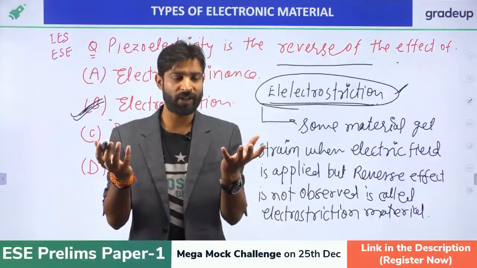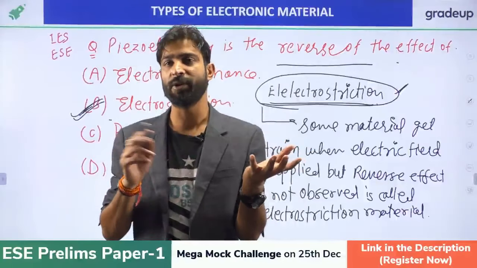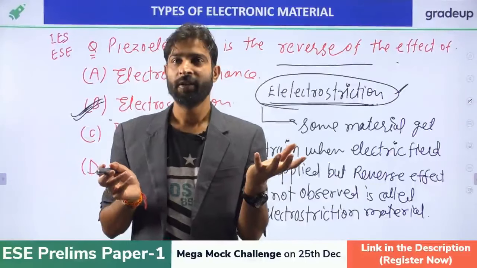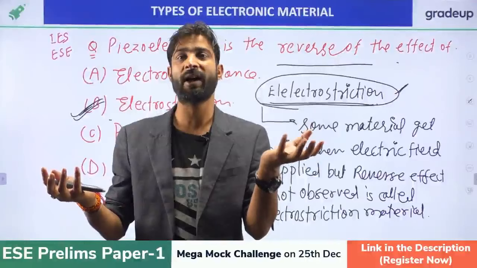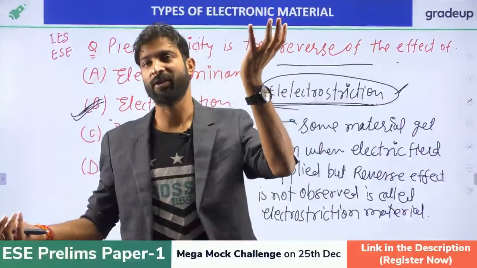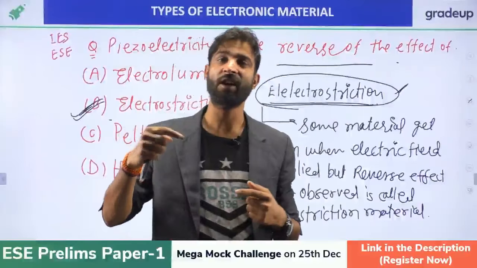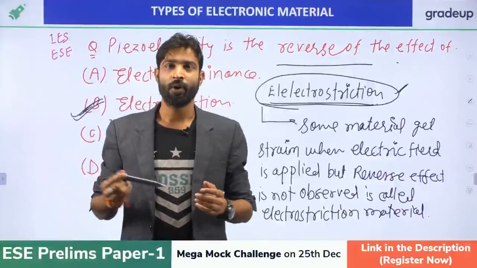If there is a temperature difference between the two sides, then an electric field is generated. But in the Peltier effect, when an electric field is applied, some nodes go to high temperature and some to low temperature. That effect is called the Peltier effect. It is just the reverse of the Seebeck effect, right?